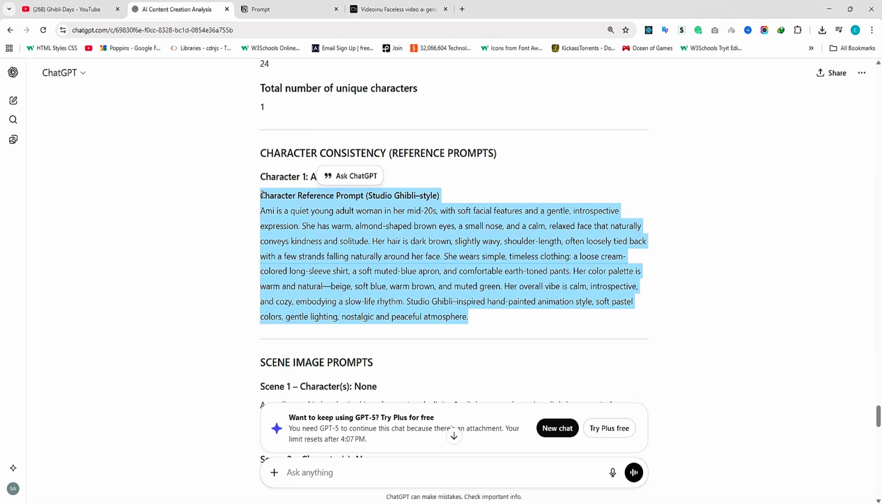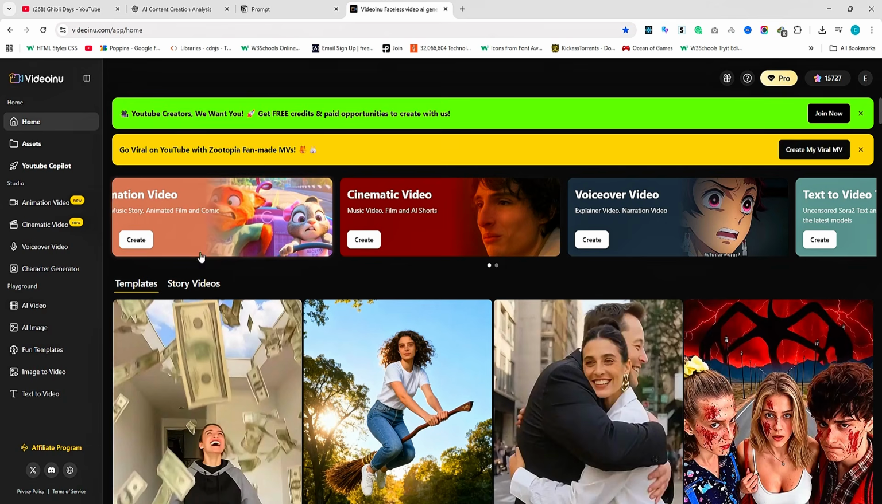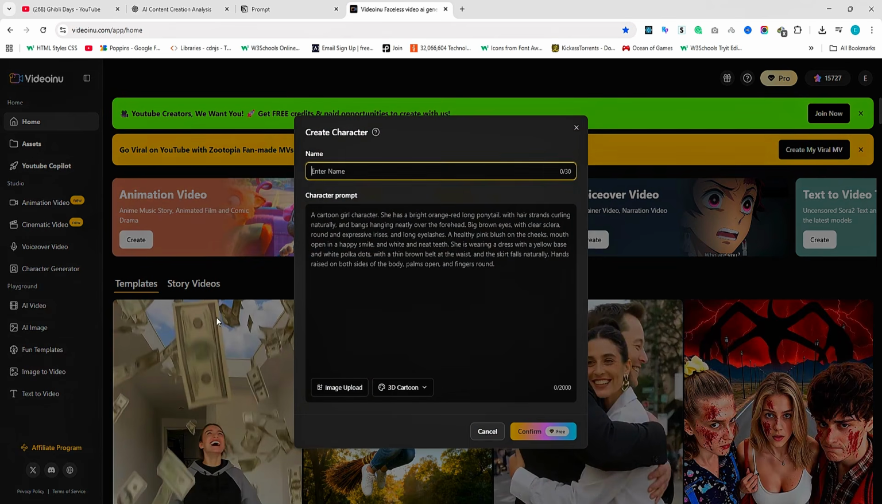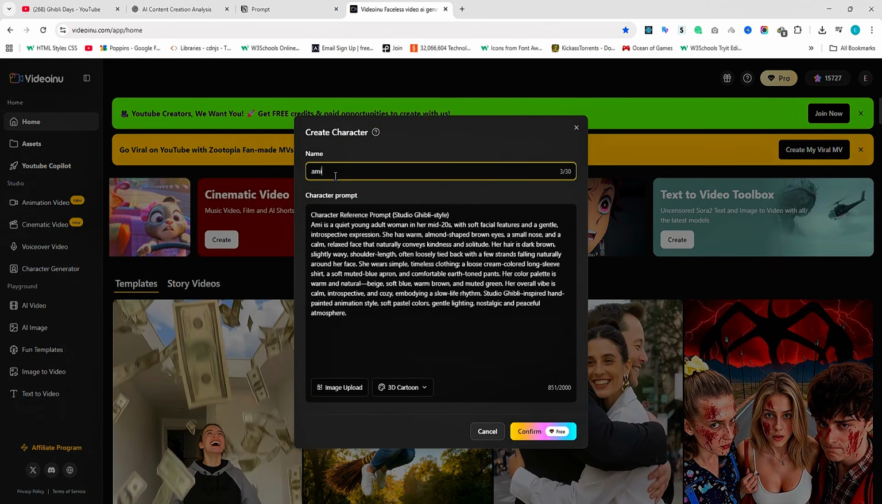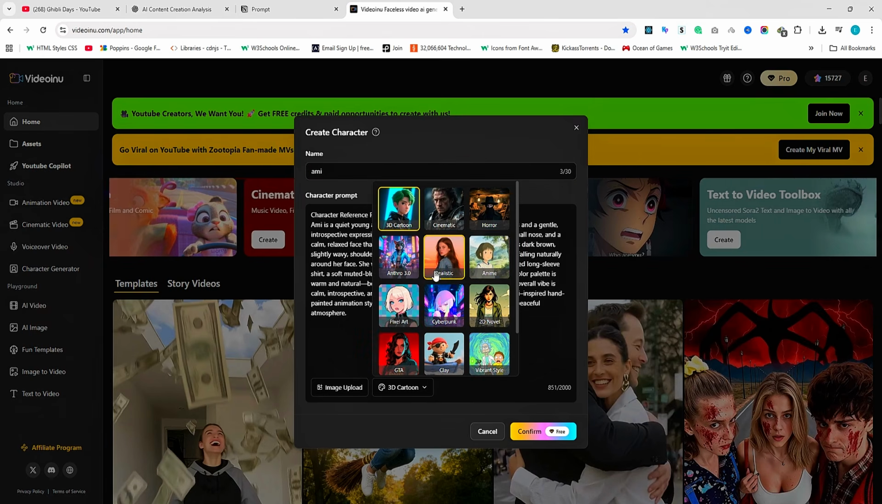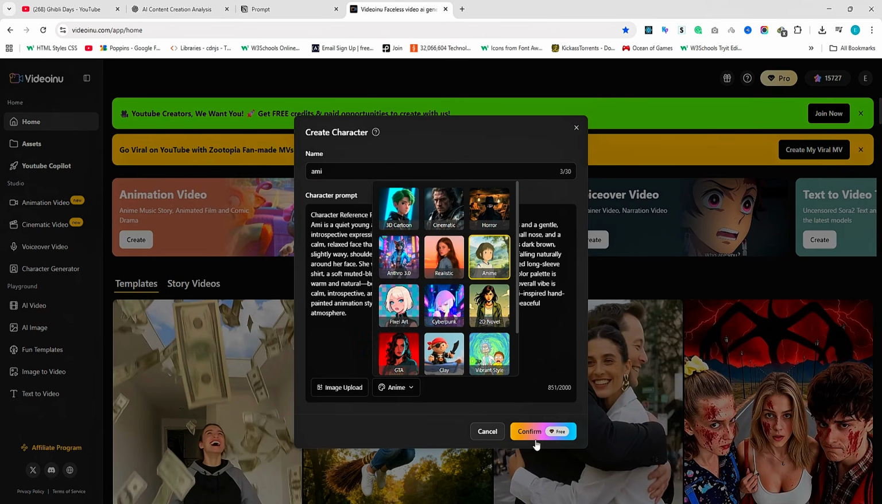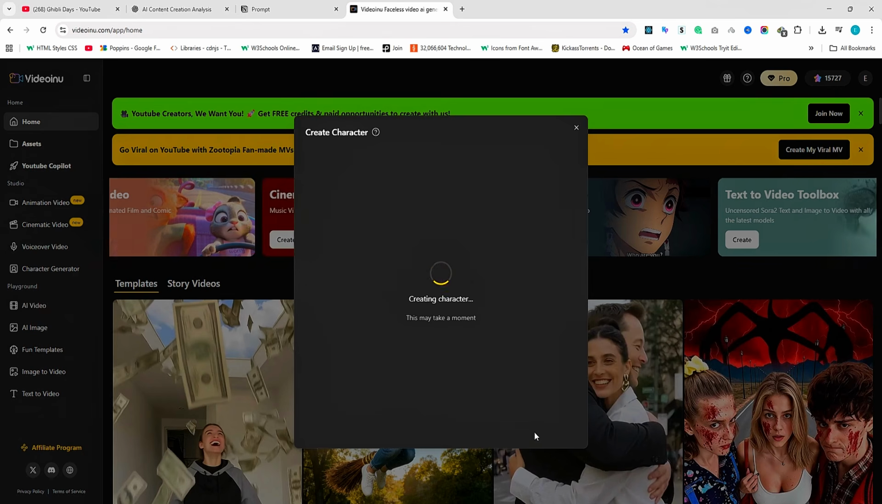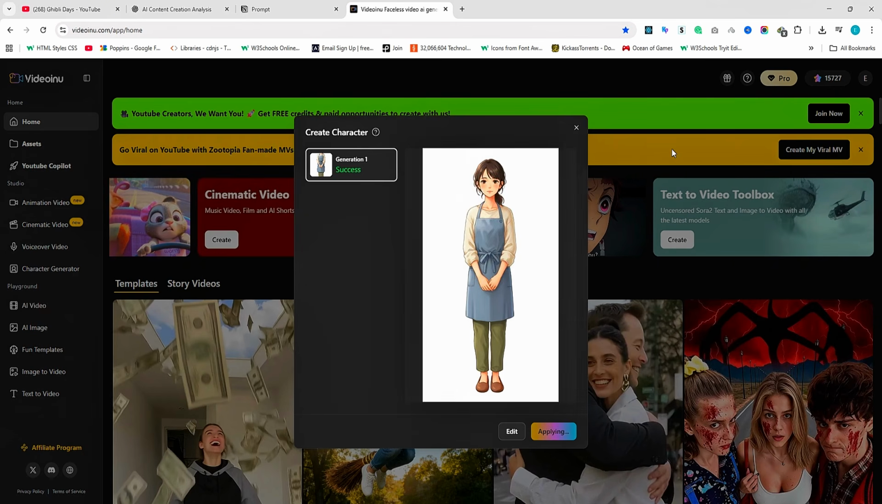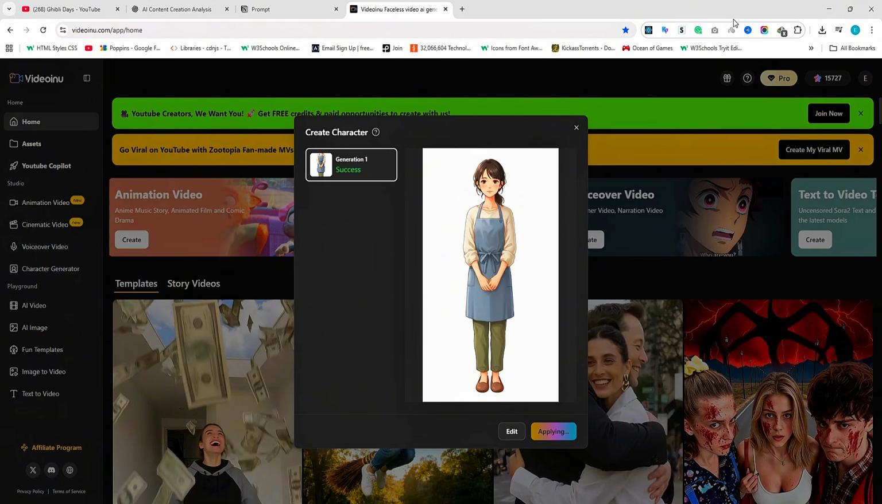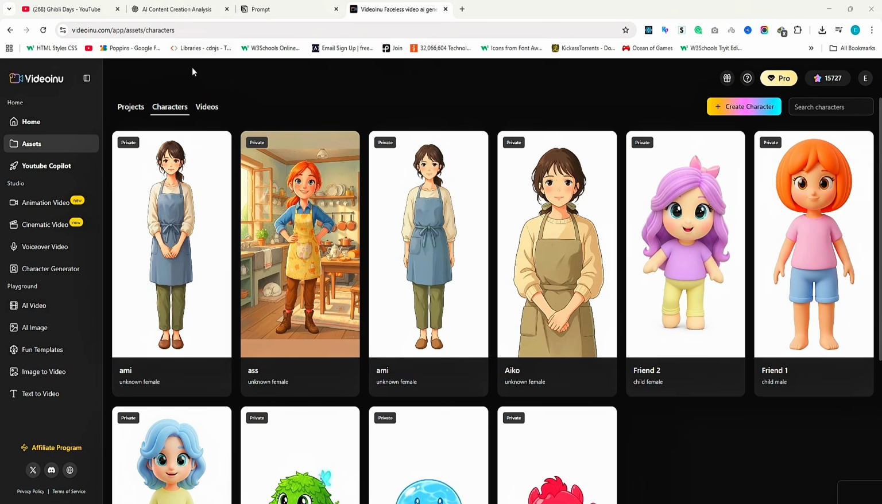Go back to ChatGPT and copy the character prompt. Now head over to Video Inu. From the left sidebar, click on Character Generator. Paste the character prompt right here, then give your character a name. Next, choose a model server. Video Inu offers multiple models. Once selected, click Confirm. Within about a minute, Video Inu will automatically generate your character based on the prompt and the style of your channel.